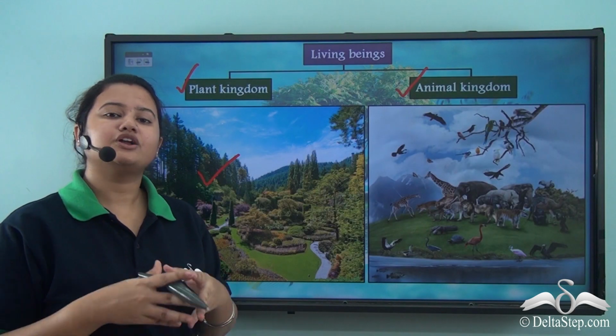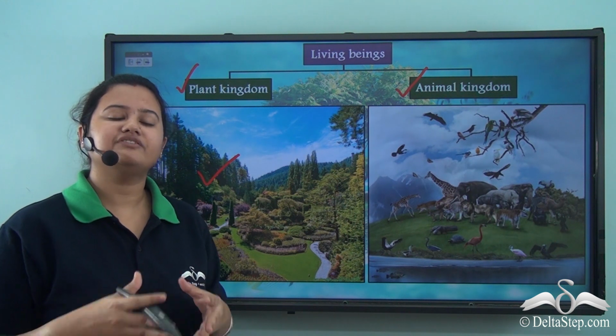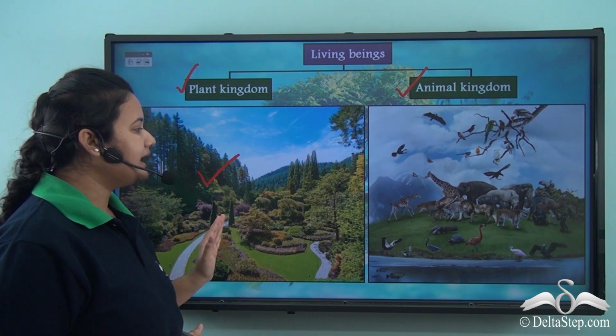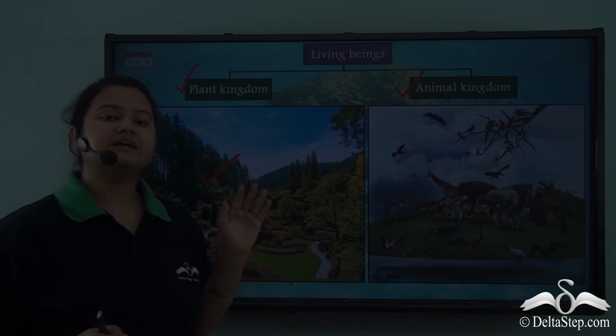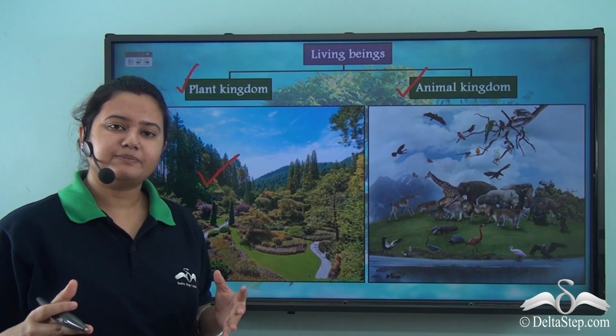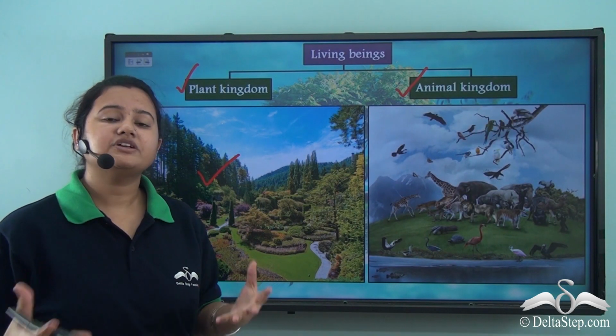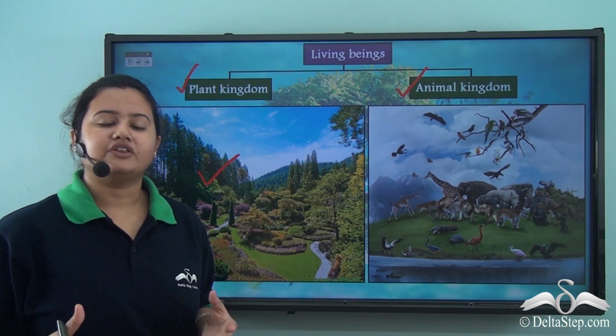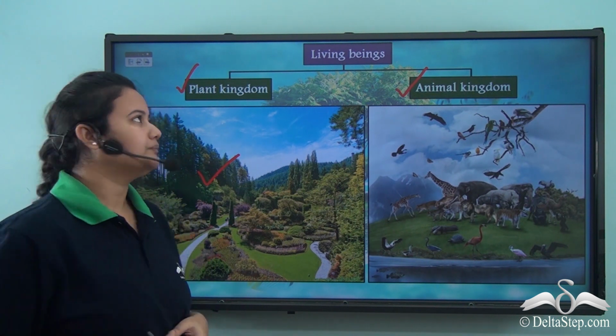Now, although there are two broad classifications of living organisms, namely plant kingdom and animal kingdom, these two kingdoms are not independent. Rather, they are very much dependent on each other for their survival. Let's see how.